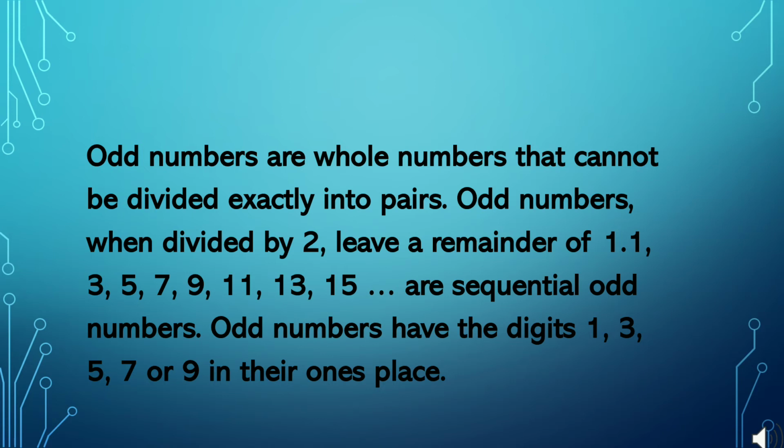Odd numbers are whole numbers. They cannot be divided into pairs. 1, 3, 5, 7 and 9 are odd numbers. Numbers ending in 1, 3, 5, 7 and 9 are odd numbers too. Thus 11, 13, 15, 17, 21, 23, 25 are all odd numbers.